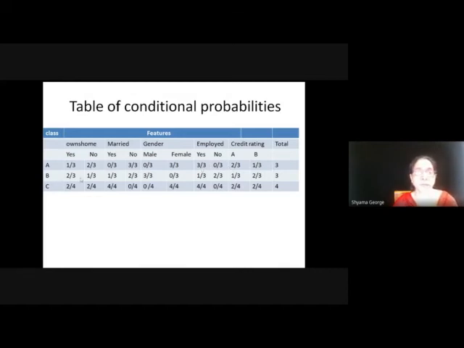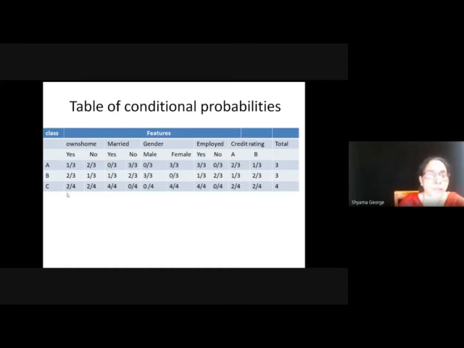For B, we are dividing each value by the total value 3, so we will get yes 2 by 3, then no 1 by 3, then married yes as 1 by 3, then 2 by 3, 3 by 3, and so on. Similarly, for each value of C, to get the table of conditional probability, we are dividing it by the total number of records, that is 4, 2 by 4.